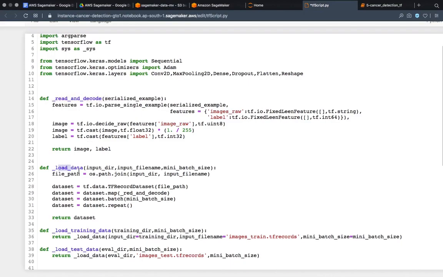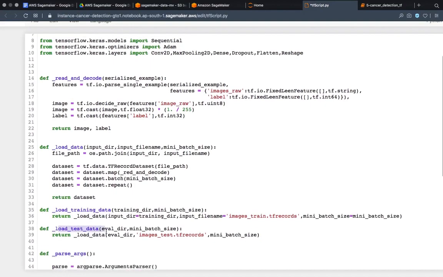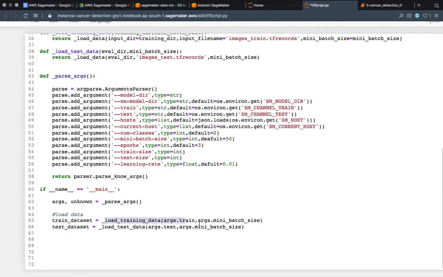In loading the data, we specify what the batch size will be, and what will happen if we are exhausted of those images. Then we use this wrapper function to load the data. So now we have good data.